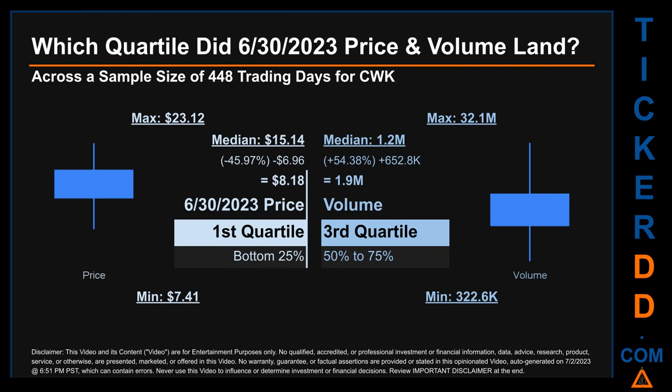Quartiles tell us about the spread of a data set by breaking that data set into quarters, just like how the median breaks the set into half. Descriptively, CWK has a median price of $15.14. Therefore, June 30th, 2023 price was lower from that middle marker by 45.97%. The day's volume of 1.9 million was more than the median by 54.38%.